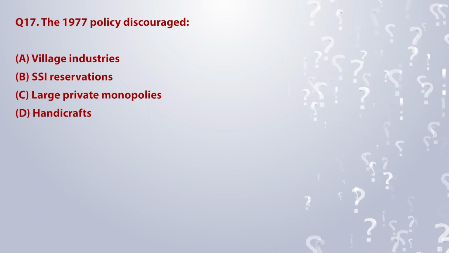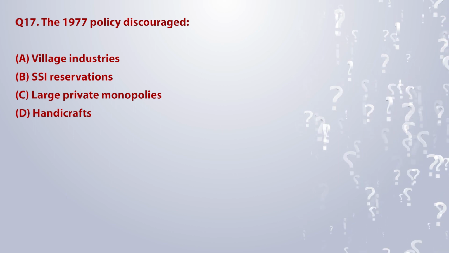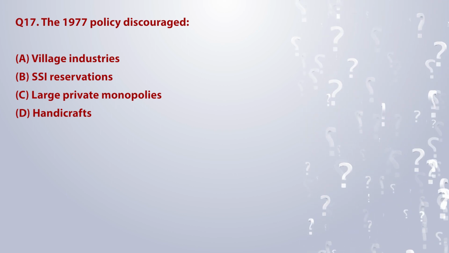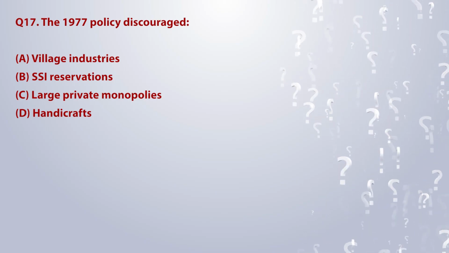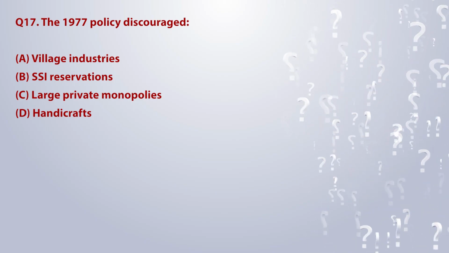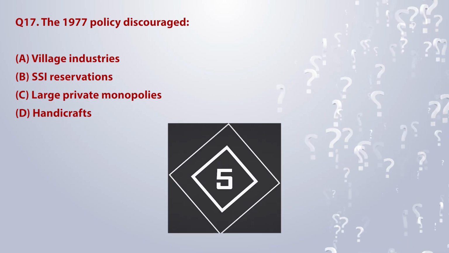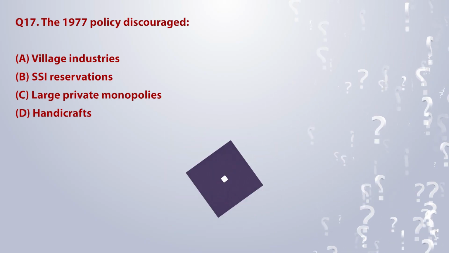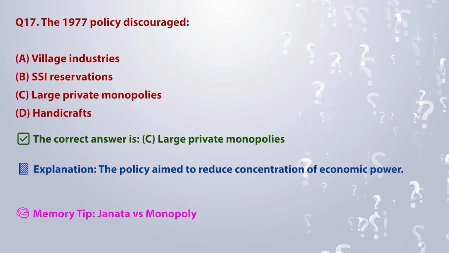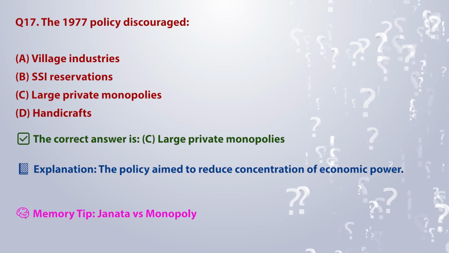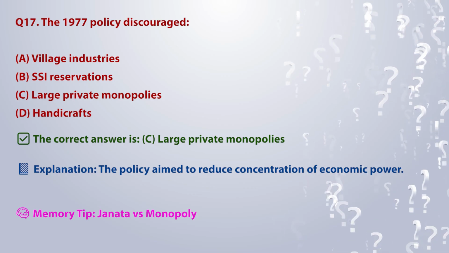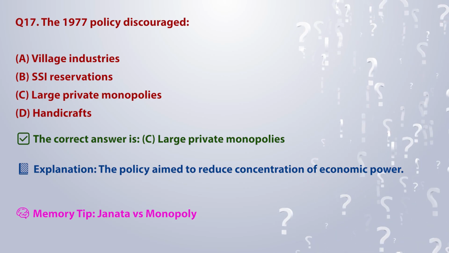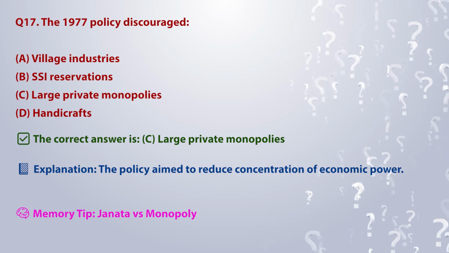The 1977 policy discouraged A. Village industries. B. SSI reservations. C. Large private monopolies. D. Handicrafts. The correct answer is C. Large private monopolies. Explanation: the policy aimed to reduce concentration of economic power. Memory tip: Janata versus Monopoly.